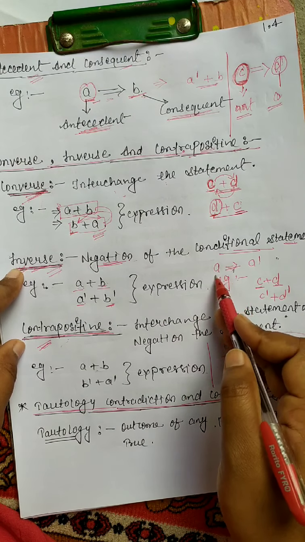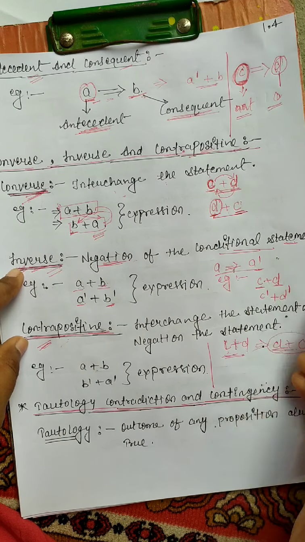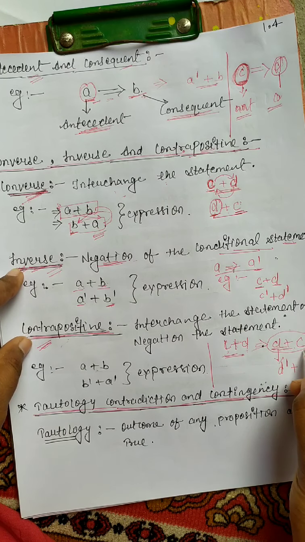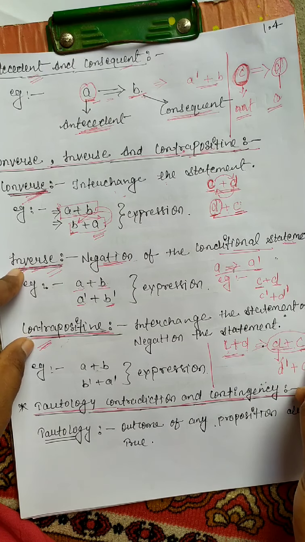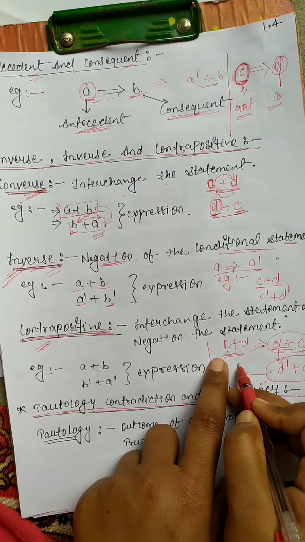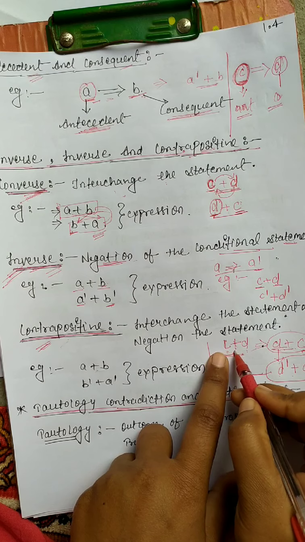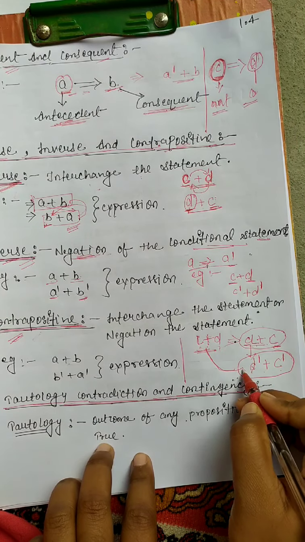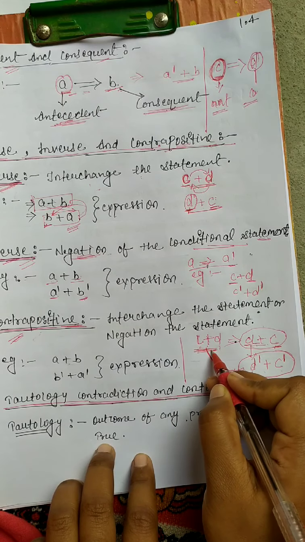Inverse means put a negation value. The negation of D is D dash, plus the negation of C is C dash. D dash plus C dash is the contrapositive of C plus D.